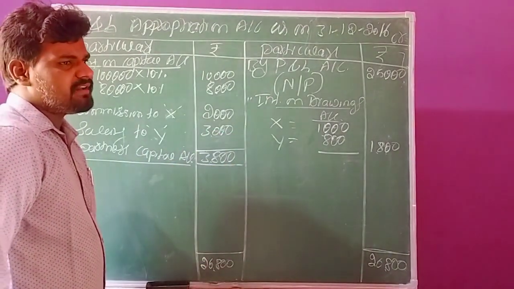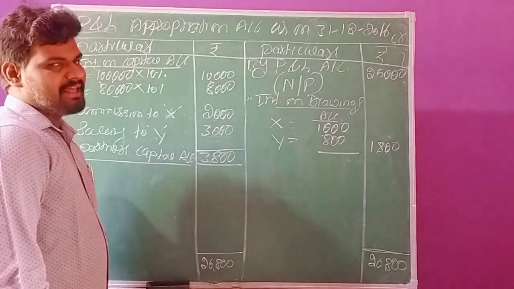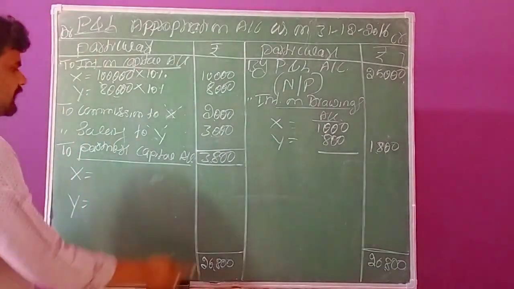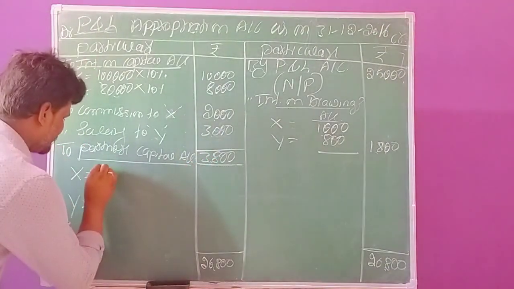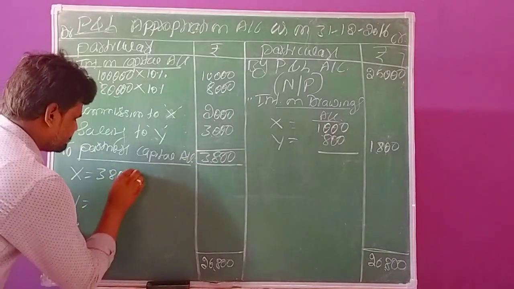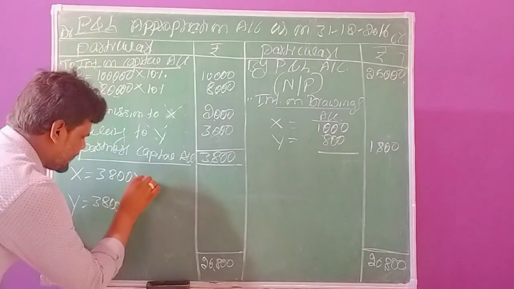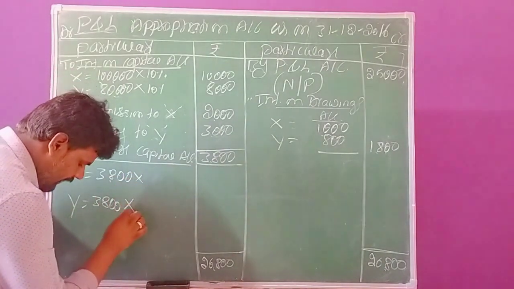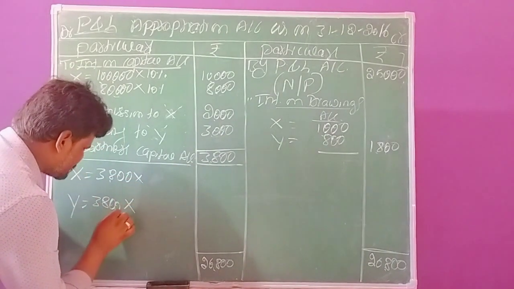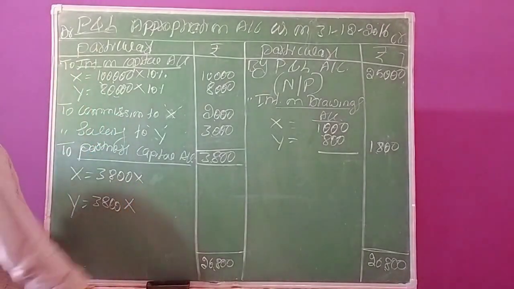The ratios are given in the question only. So here the total profit is 3,800. What is the agreed ratio? As per the question, the agreed ratio is 3:2.